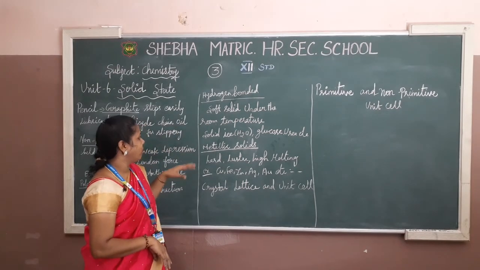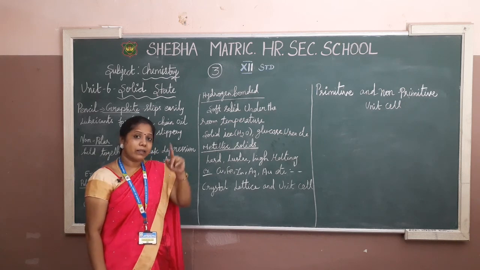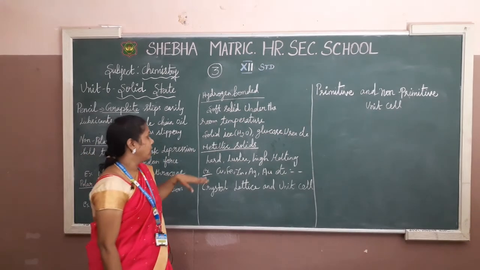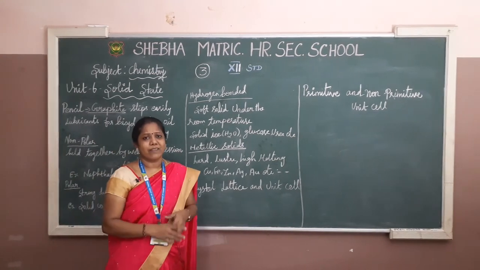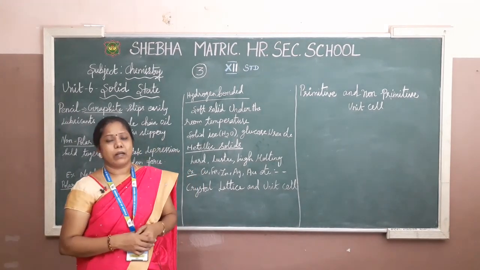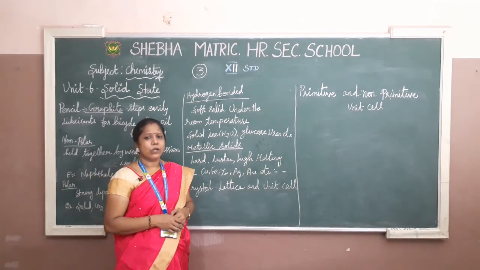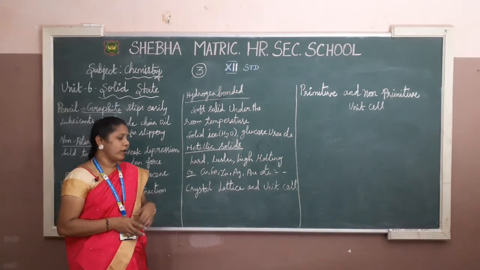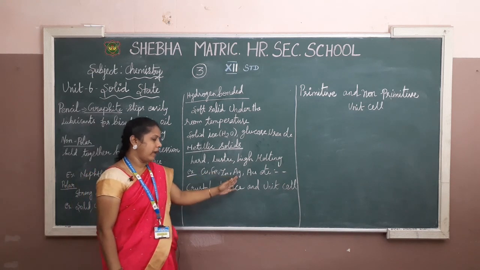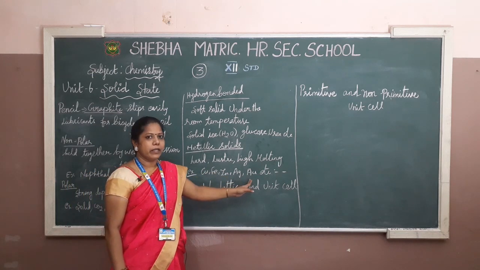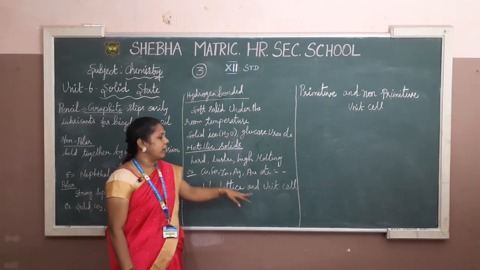Okay, then go for the metallic solids. You have to remember the classification of crystalline solids; one of the solids is metallic solids. For metals, there is no need to say a lot. We have learned a lot about metallic character: hard, luster, high melting point. So many things are there for metallic solids. I am going directly to the examples: copper, iron, zinc and Ag, that is silver, Au is gold, etc. So many. And then crystal lattice and unit cell.